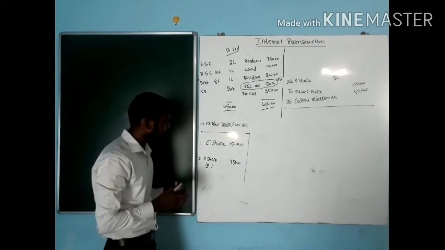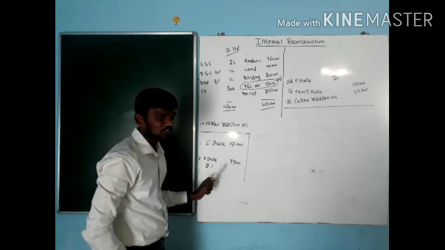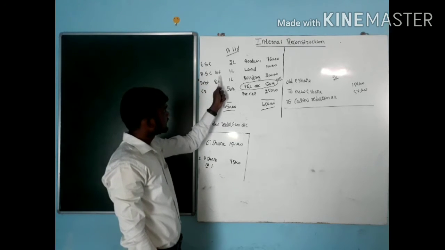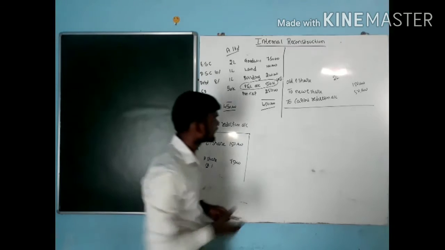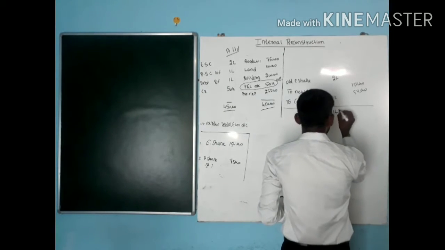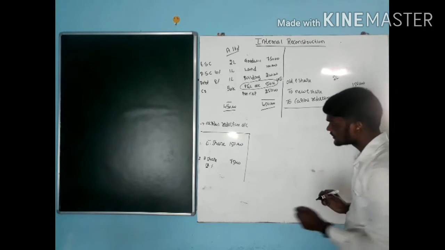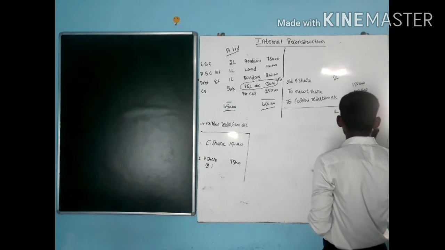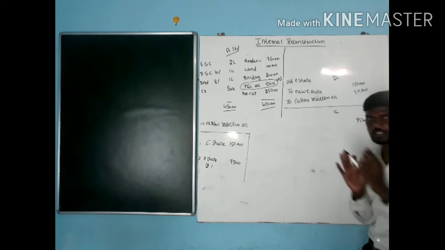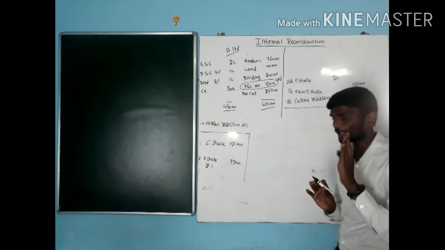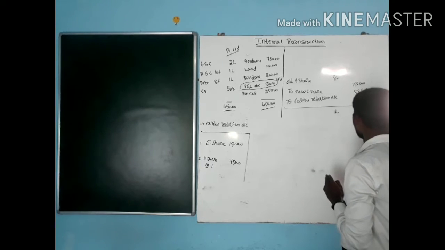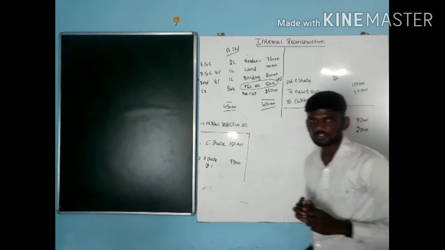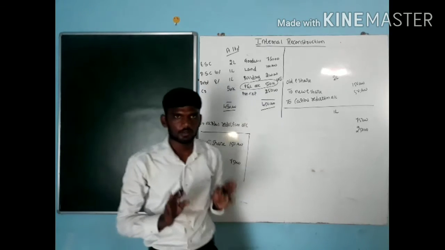Next one, same we go for preference shares. For the preference shares, how much is old? Old is 10%, 1 lakh. New, how much? I am paying only 75,000 for that. So for the company, I am getting profit or loss? I am getting profit. How much is the profit amount? That is 25,000. So create the journal entry now.